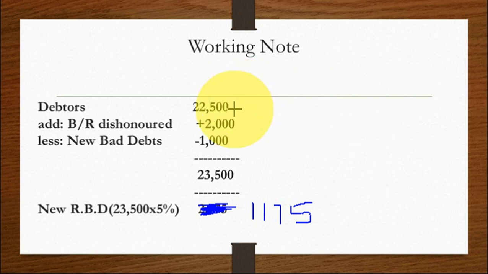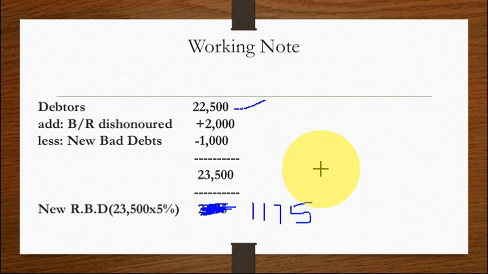So debtors amount to 22,500 is there, right? Debtors. Usually what happens? The normal entry, debtors less bad debt. Then you get good debtors. On good debtors, you have to calculate the percentage. So that is a normal thing. But in this, they have given bills receivable dishonored. One debtor has given us the bill. So it is dishonored. He has not made the payment on the due date. So it is dishonored. It is cancelled.